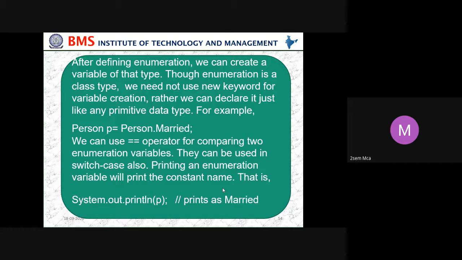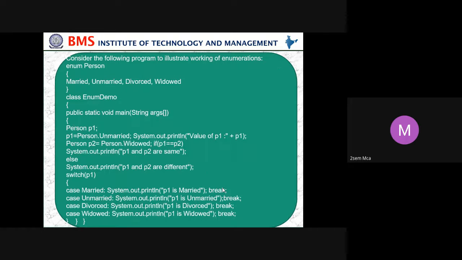We use the equality operator for comparison of two enumeration variables. They can be used in switch case also. Printing an enumeration variable will print the constant name; System.out.println prints Married.